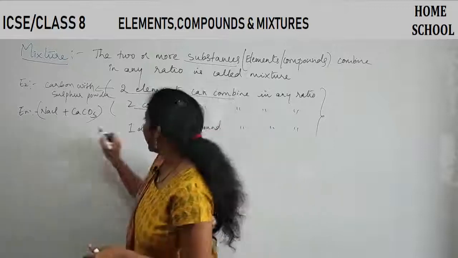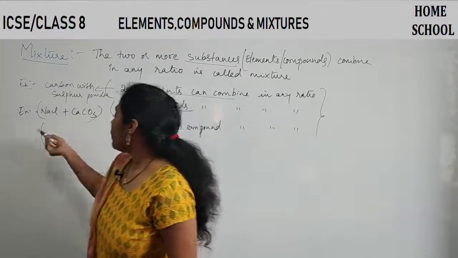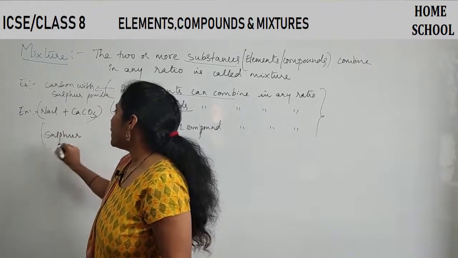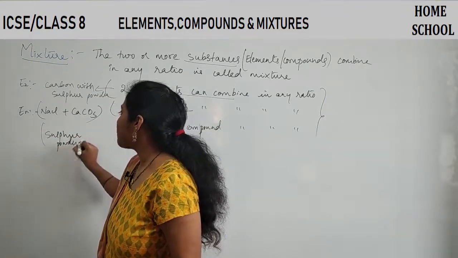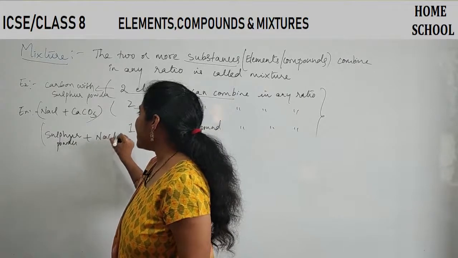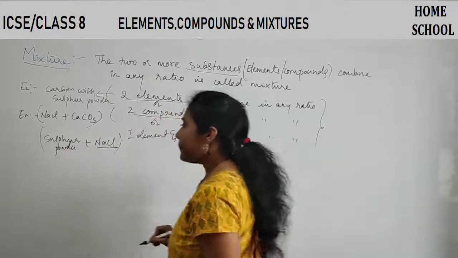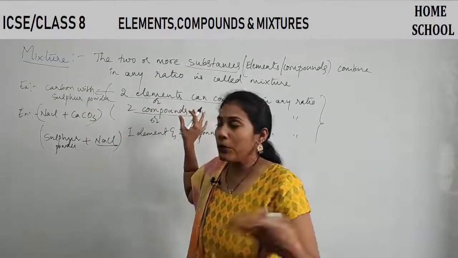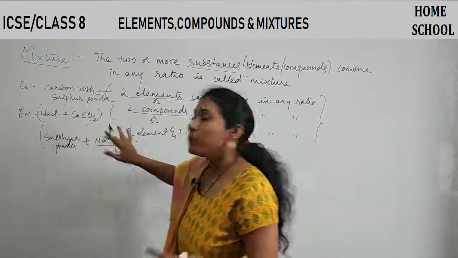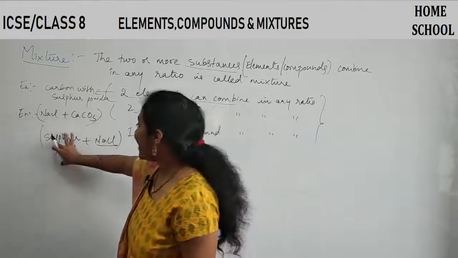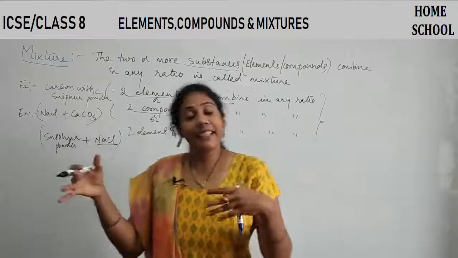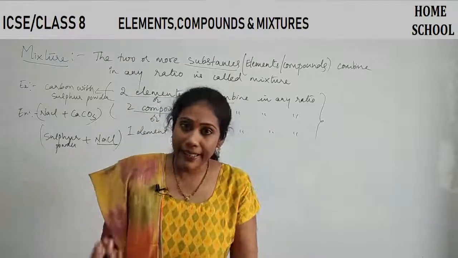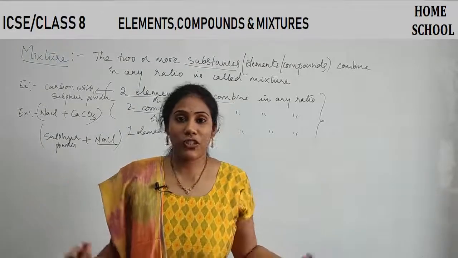Clear? And I can also combine one element, say sulfur powder. Sulfur is a pure element, with NaCl. NaCl is a compound, sulfur is an element, isn't it? Say when I combine two or more elements, when I combine two or more compounds, when I combine an element with a compound, anything can be combined. If I combine two or more, then it results in a mixture.